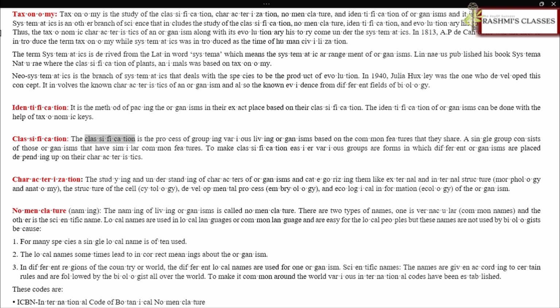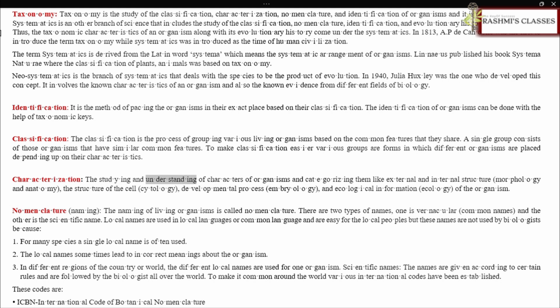Classification. The classification is the process of grouping various living organisms based on the common features that they share. A single group consists of those organisms that have similar common features. To make classification easier, various groups are formed in which different organisms are placed depending upon their characteristics.